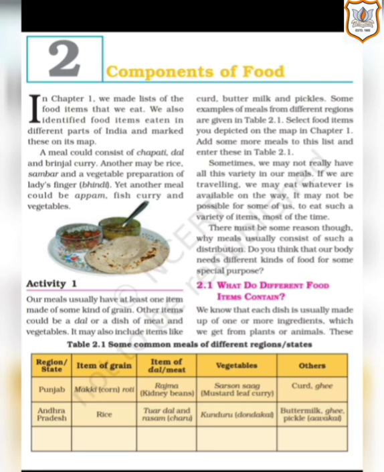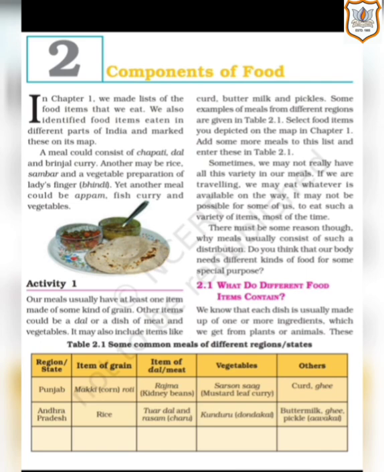Now look at table 2.1, some common meals of different regions or states. The very first column is region and state. The next one is item of grain. The next column is item of dal or meat. Next is vegetables and the last one is others. So the very first example given to us is Punjab. What do Punjabi people prefer?